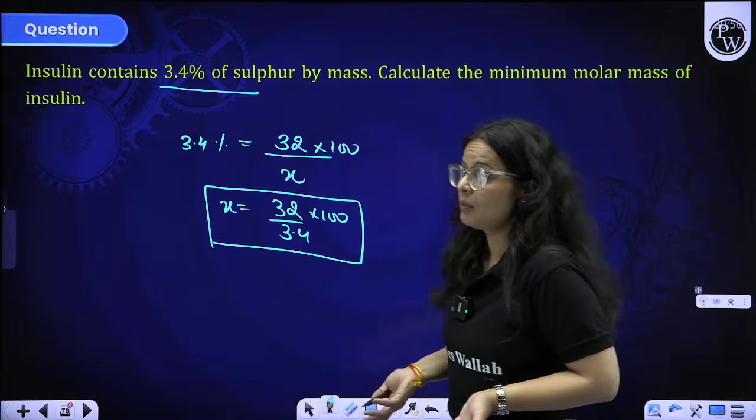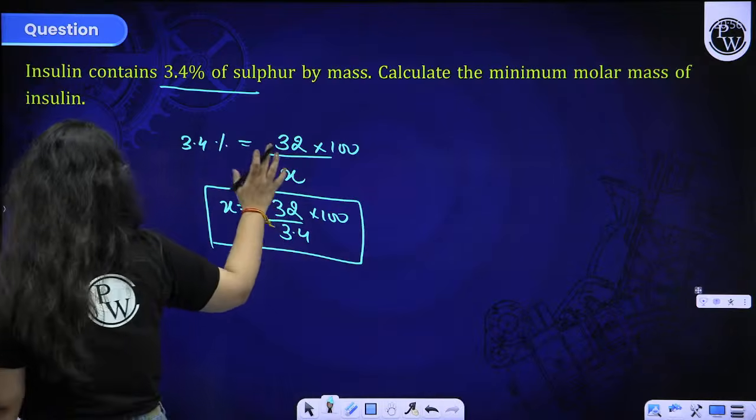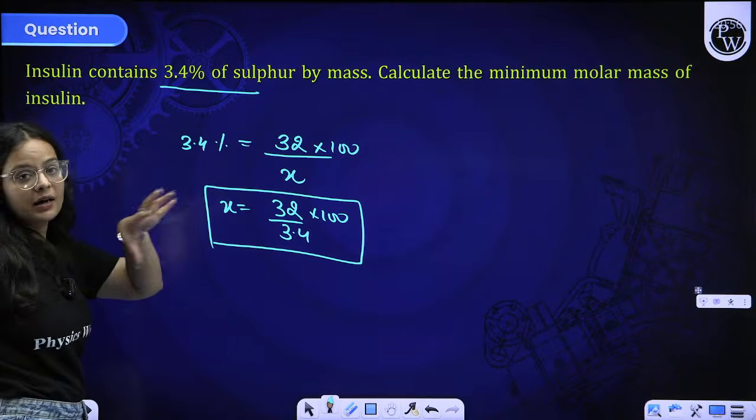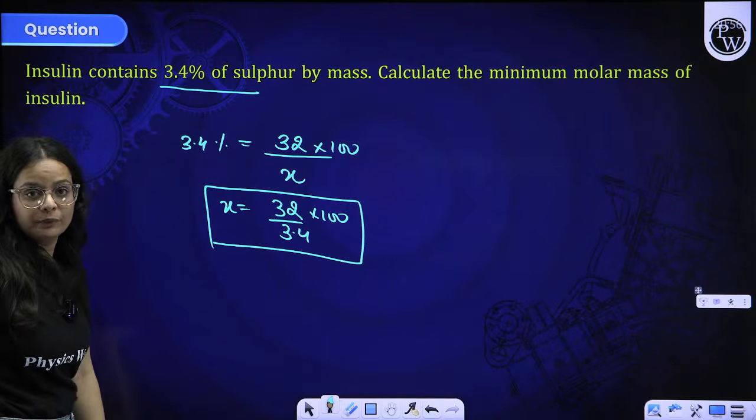These are very simple questions and many students find difficulty in solving them. Ma'am, what is the minimum molar mass? We don't know. You just have to simplify the formula depending on your question: what are the things they are asking you and what are the things they are giving you. Okay, beta.